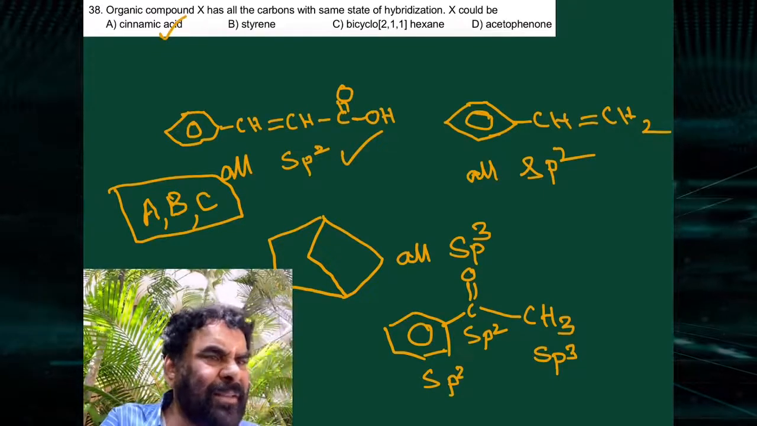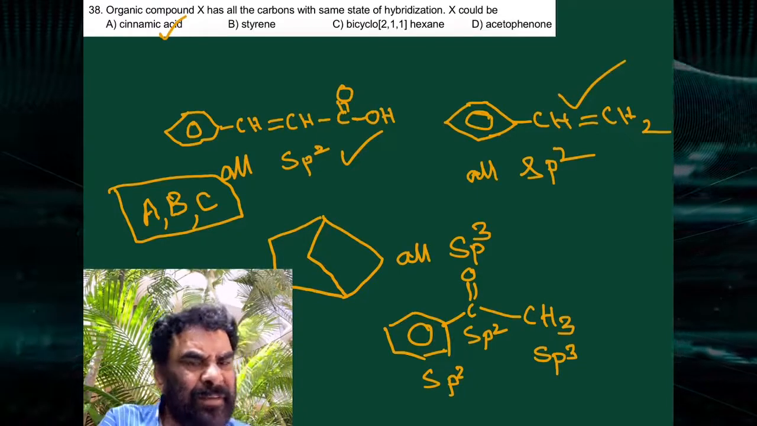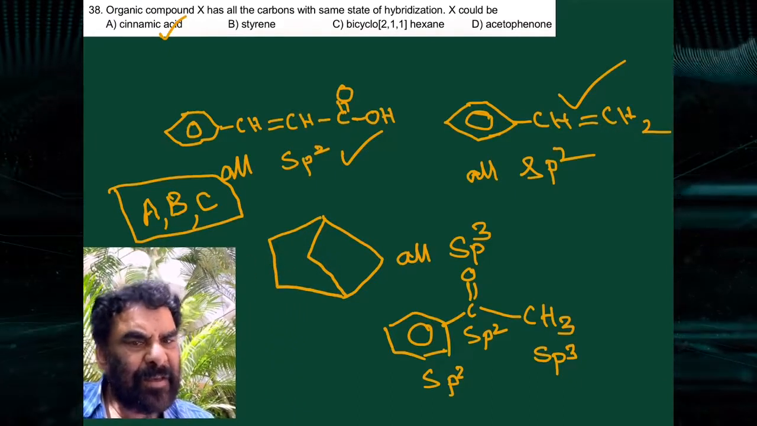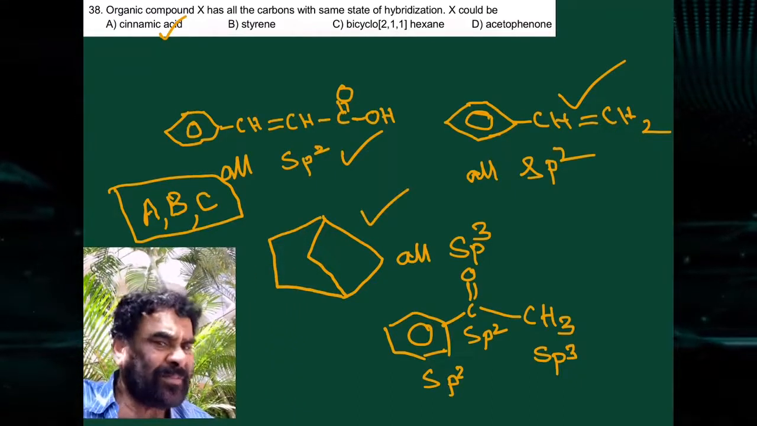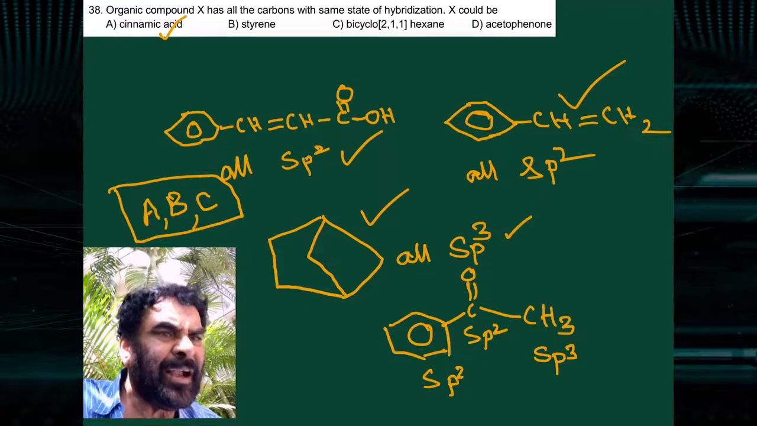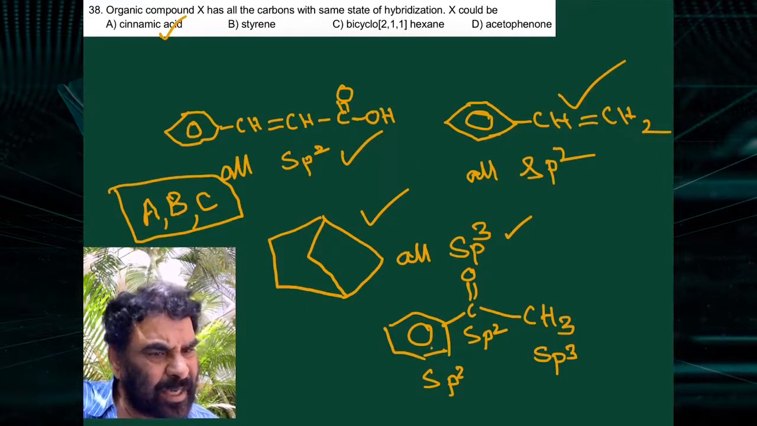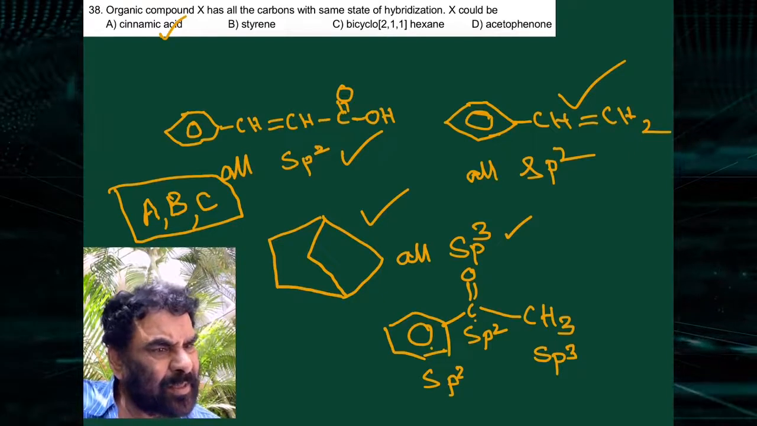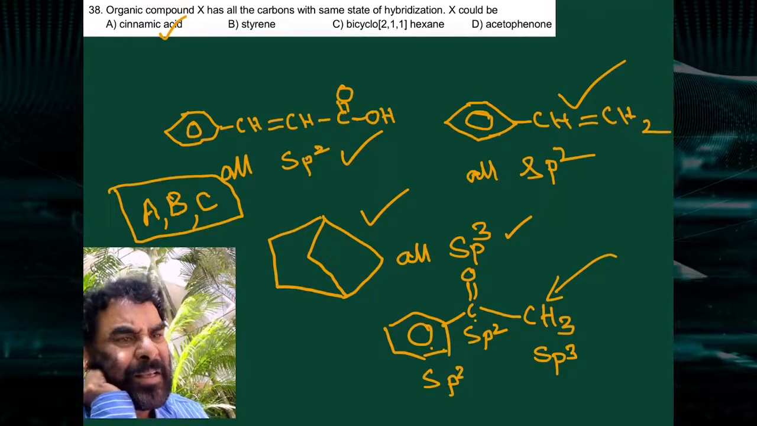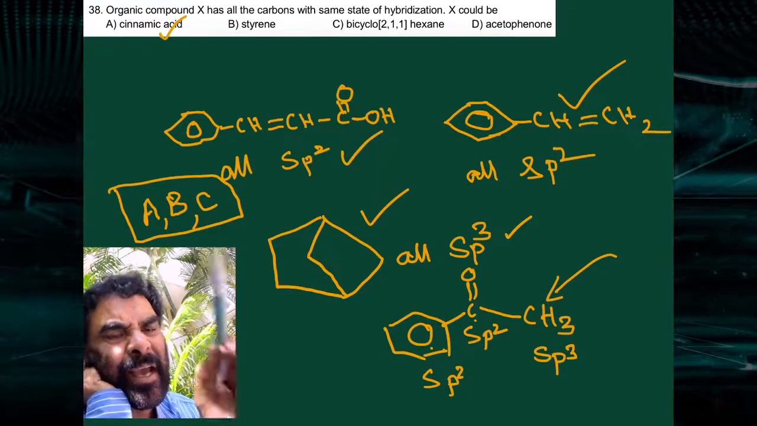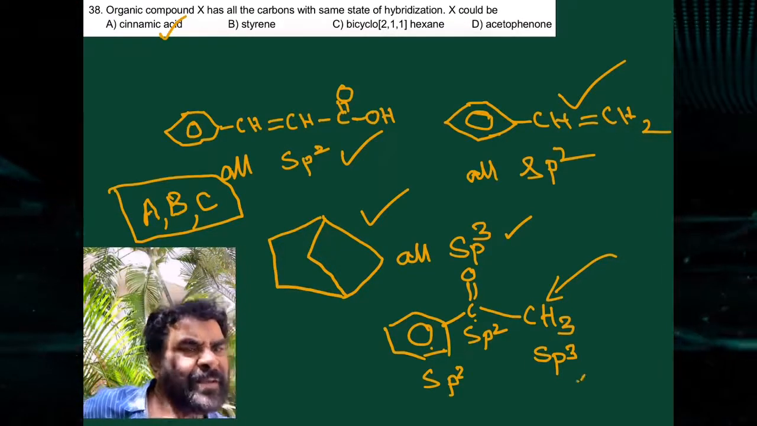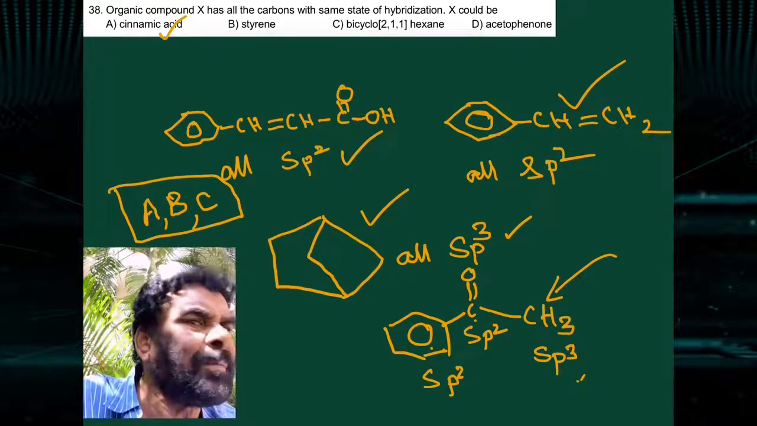This is styrene, vinyl benzene, where all carbons are sp2. This is a bicyclic compound, and I have given the structure of the molecule. All have the same hybridization, all sp3. Here is acetophenone. The ring has sp2 carbons and the C double bond has sp2, but the methyl carbon is sp3, not sp2. So A, B, C have the same type of hybrid carbon atoms, whereas in D, not all carbon atoms are the same hybridized.